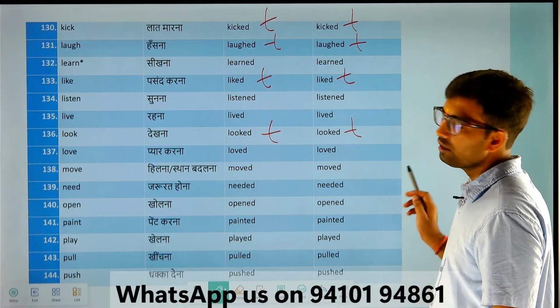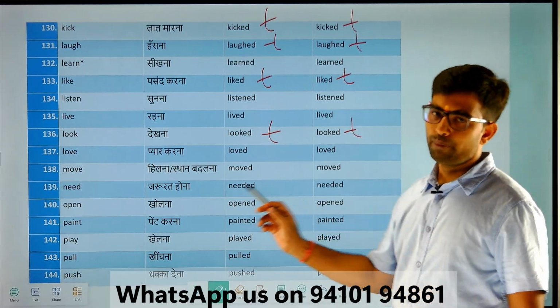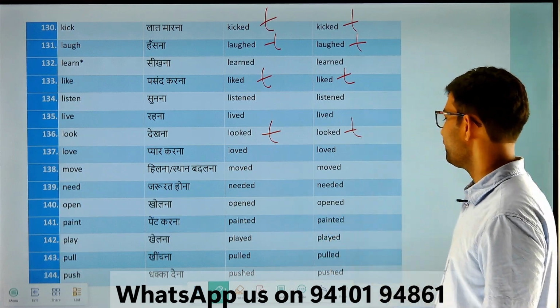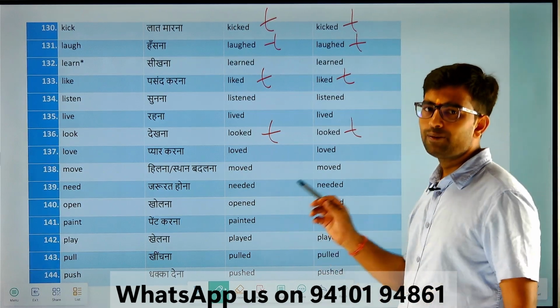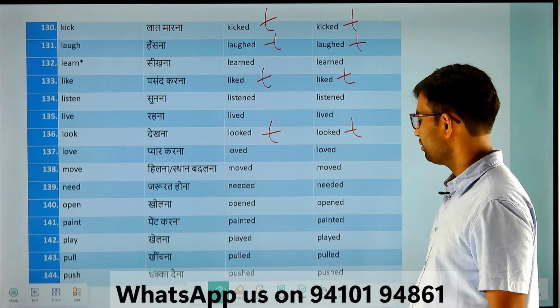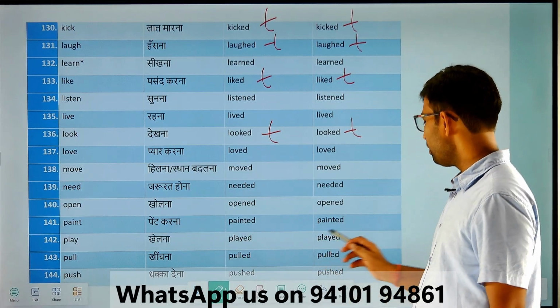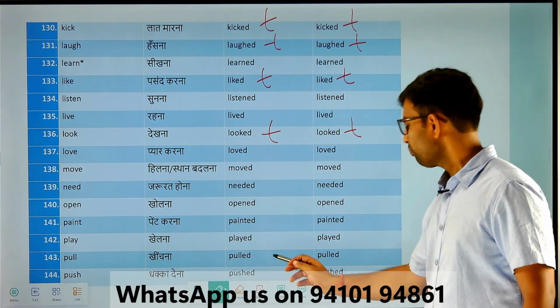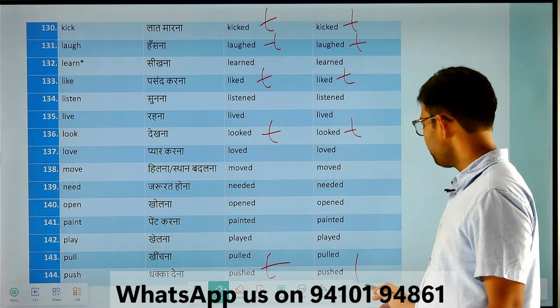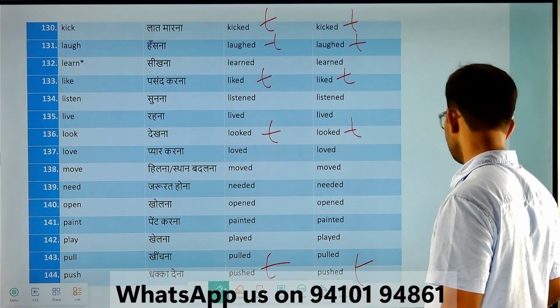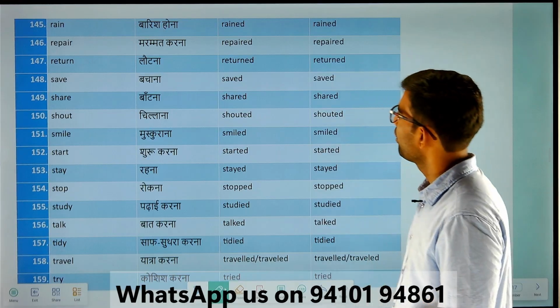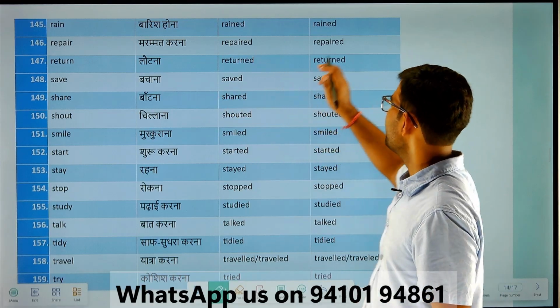Open, opened, opened. Paint, painted, painted. Play, played, played. Pull, pulled, pulled. Push, pushed, pushed. Rain, rained, rained.